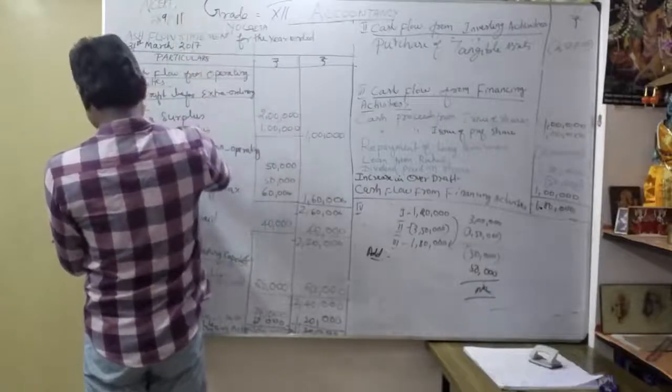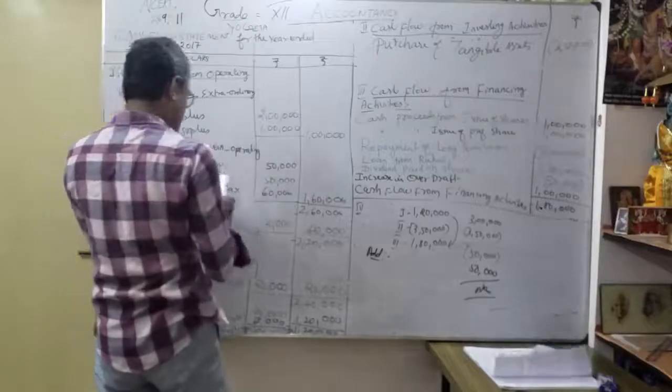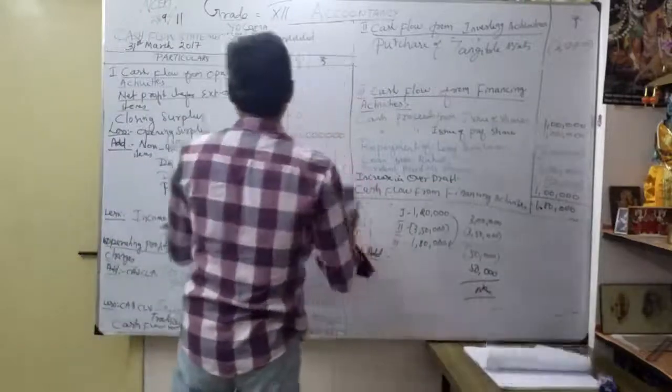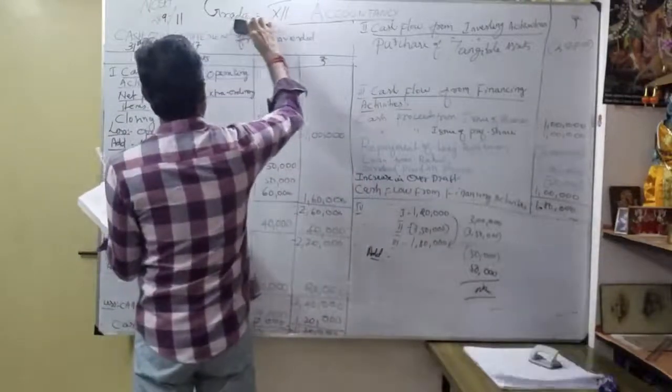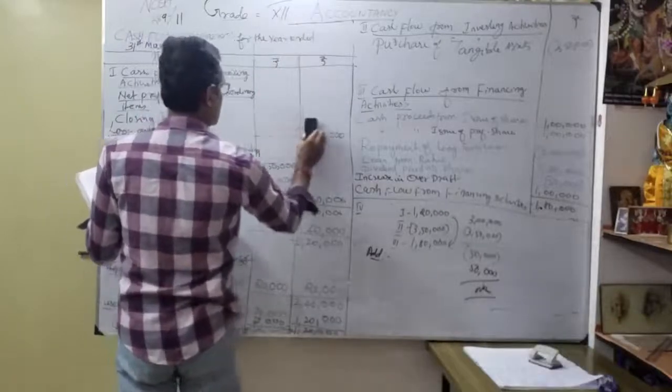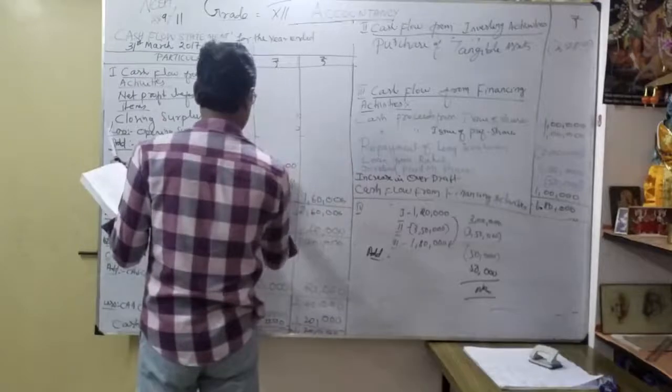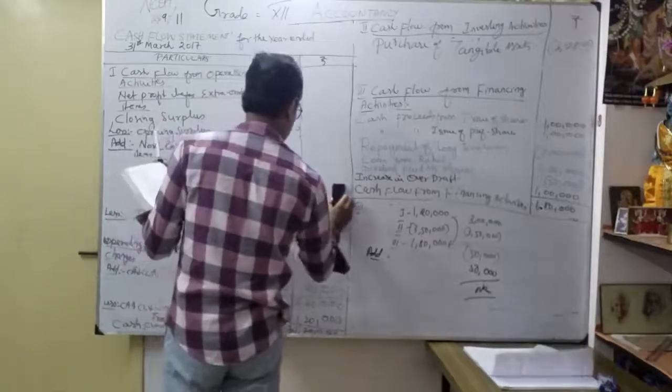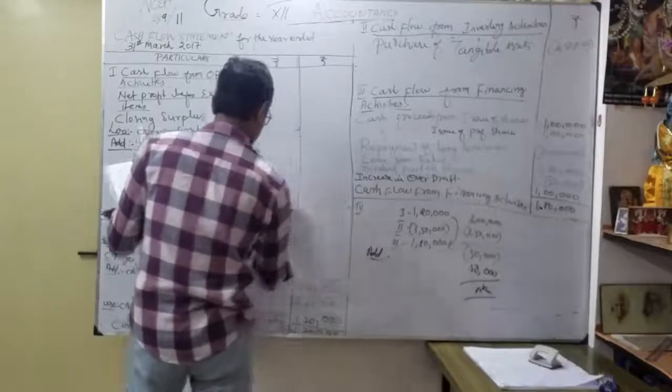What is the name of the company? The name of the company is Garima Limited. I have cleaned here, and wherever I have cleaned, accordingly you can understand. Clean all the amounts.